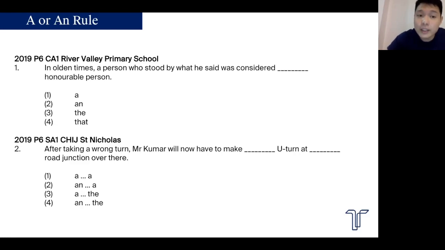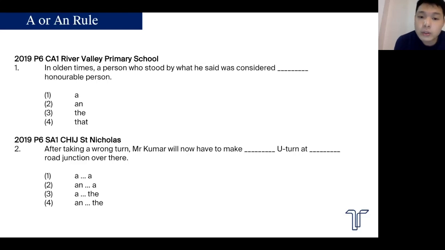Look at the first question, for example. Honorable person. Honorable starts with H, it's a non-vowel. However, the answer is an honorable person. Ask yourself why? Because honorable sounds like a vowel. Honor sounds like an O sound, honor. And because it sounds like a vowel, you choose an: considered an honorable person.